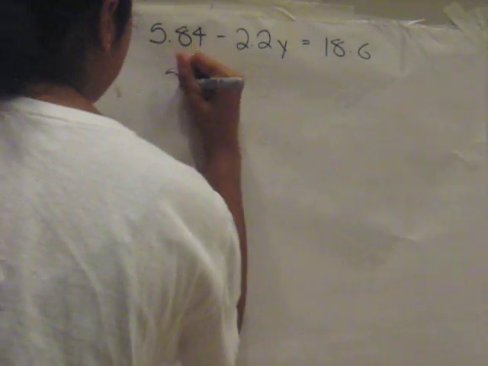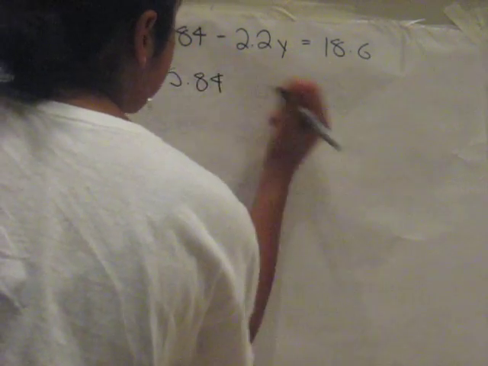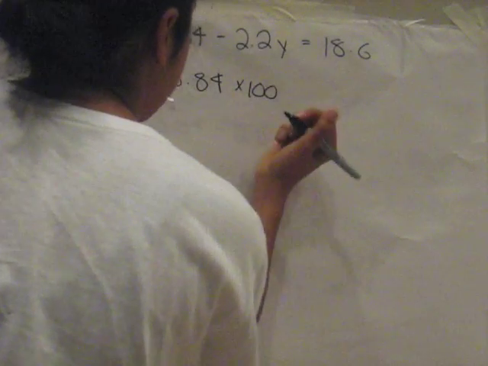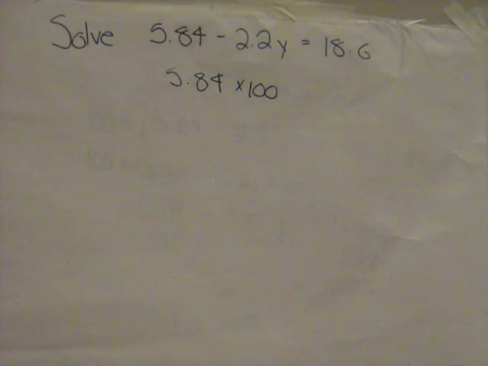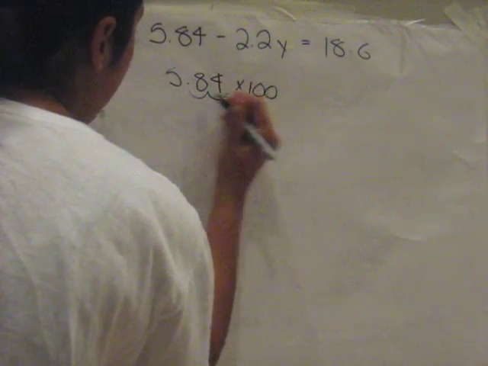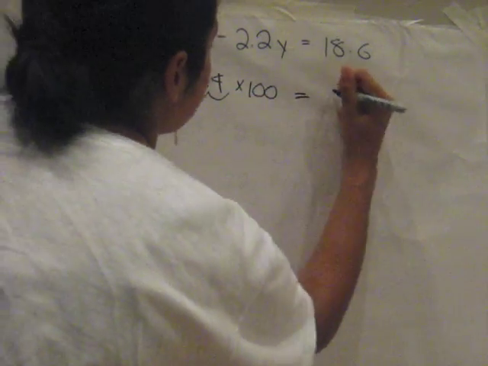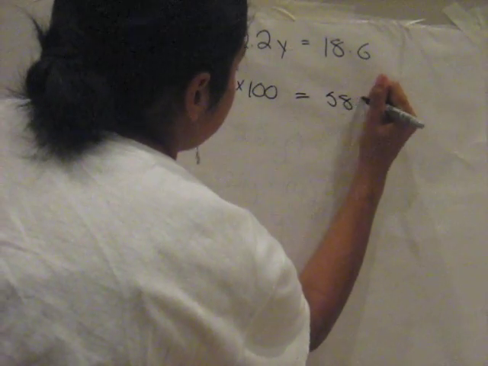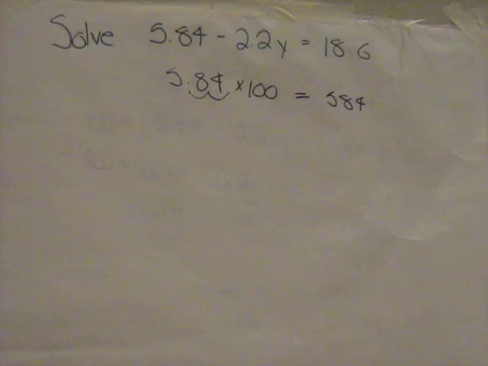So, 5.84 times 100. We're going to times it by 100 because that has the greatest number of decimal places, and that is going to cause the decimal to move over twice, and that equals 584. And so you can't just do that to that number, you have to do it to the whole equation.